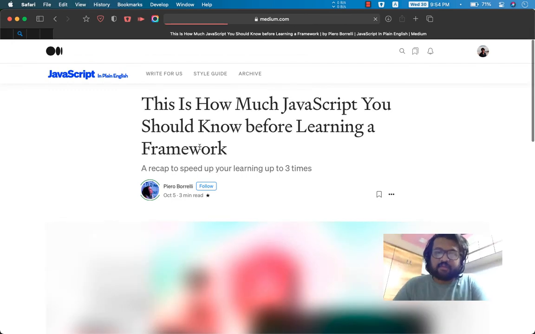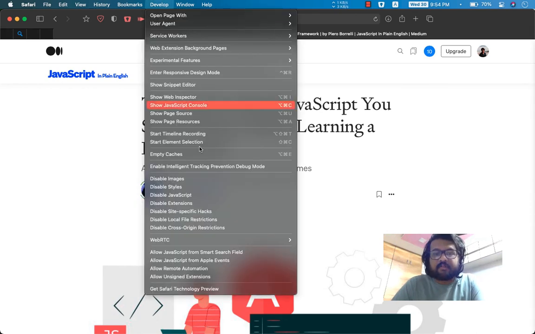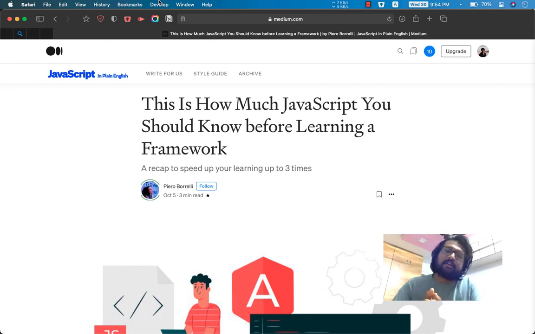You don't have to load the article, to be very honest. See, the extension is gone now. So you have to allow unsigned extensions again. If you know how to do this persistently, please comment down below. That would be wonderful.